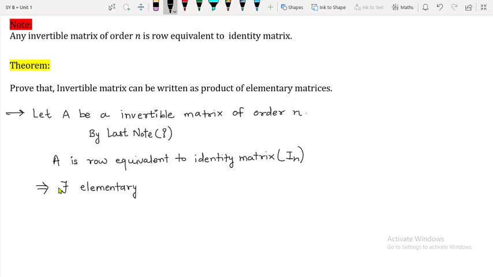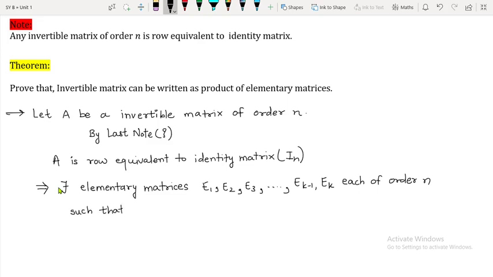There exist elementary matrices E1, E2, E3, and so on up to Ek minus 1, Ek, each of order n, such that this In will be equal to Ek, Ek minus 1, and so on, E2, E1 and A. It is the product of the matrices, right?